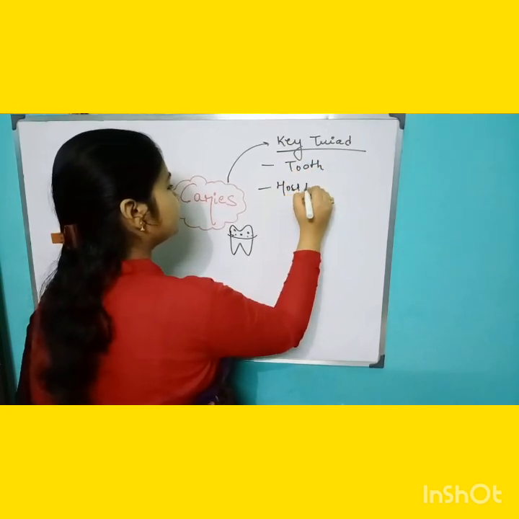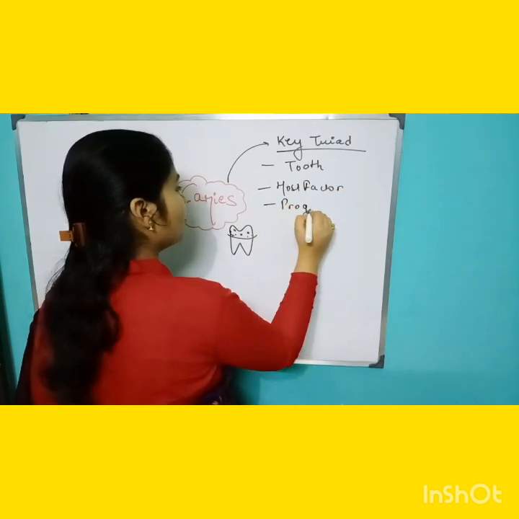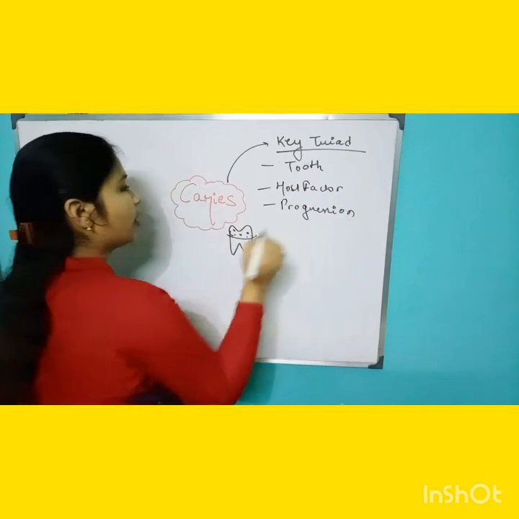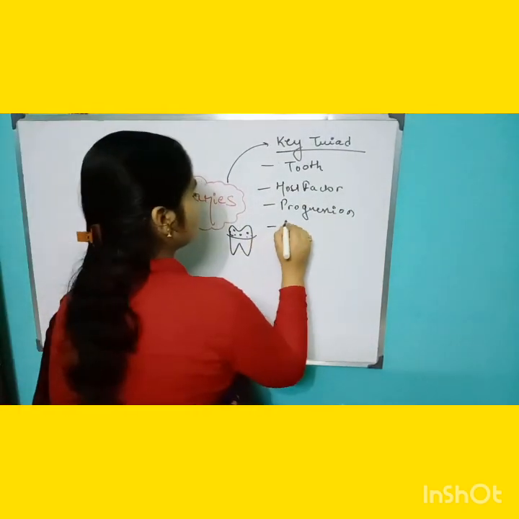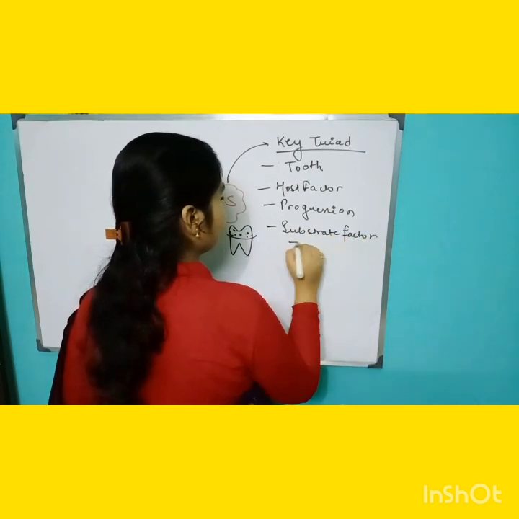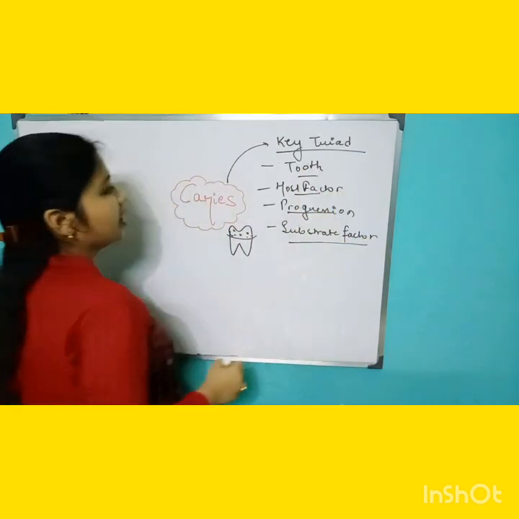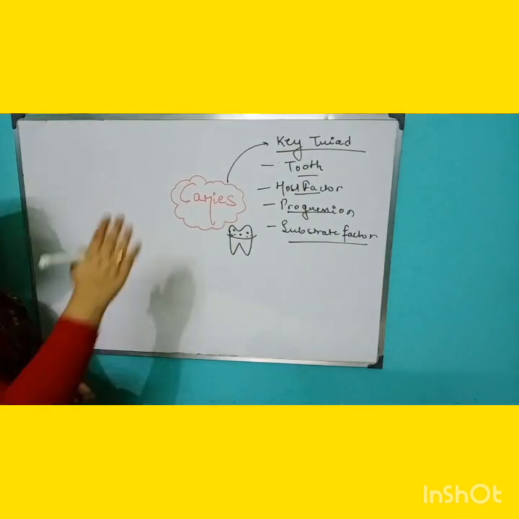Host factor and progression are totally different, and people get confused about this. These are all the key triads of caries. I will explain them one by one.